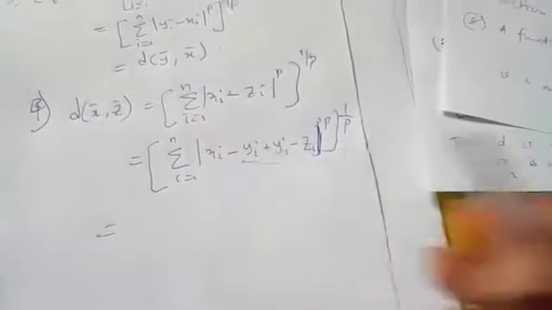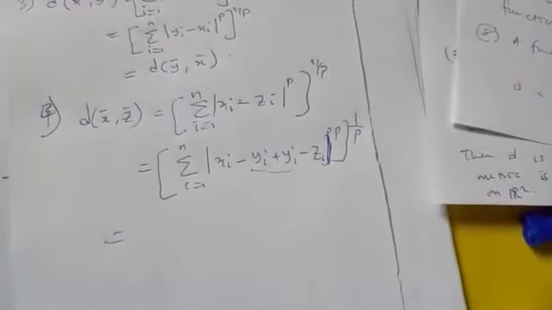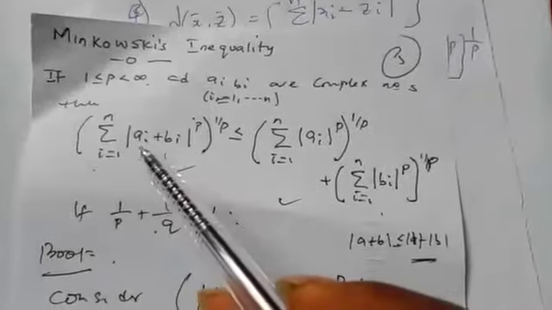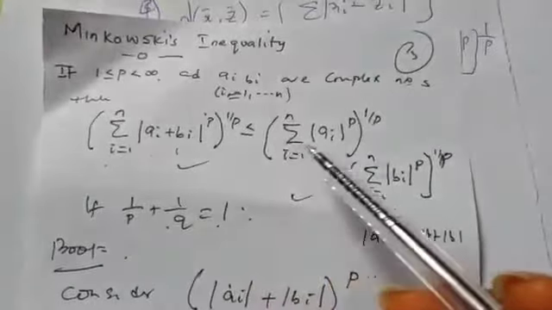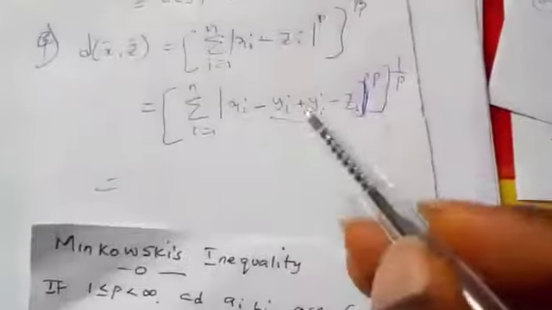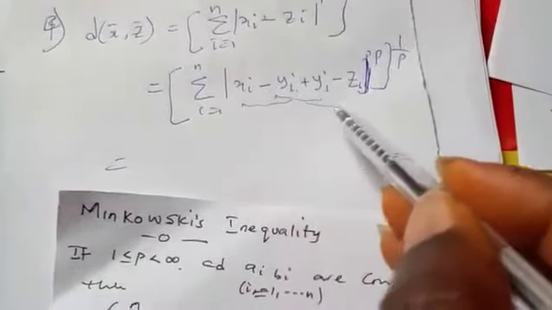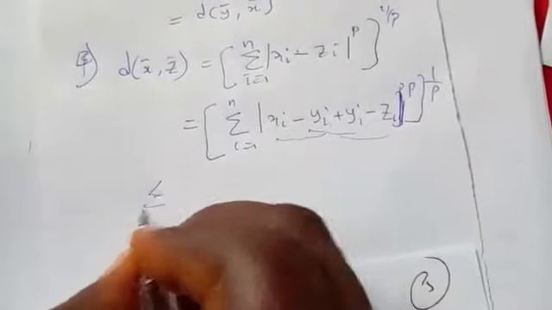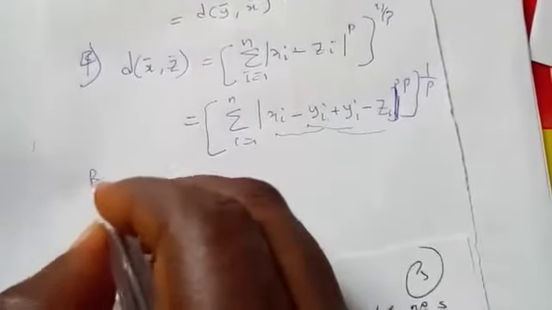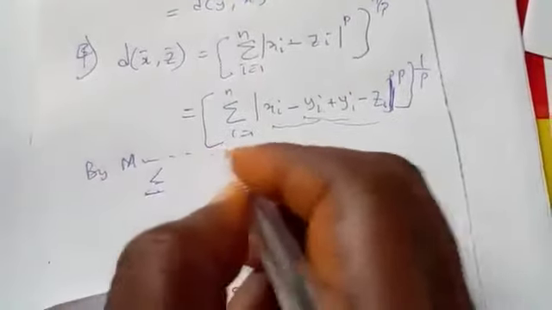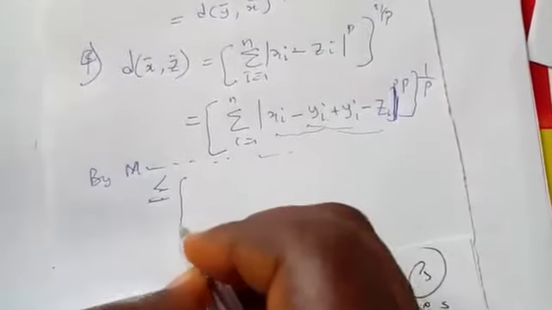In order to turn this into the triangular inequality, we now need to apply Minkowski's inequality. This is Minkowski's inequality, which says a hat plus b hat will be this. You can see the same thing here. Everything here is representing my a hat, and this is representing my b hat. So by Minkowski's inequality, I can write it as